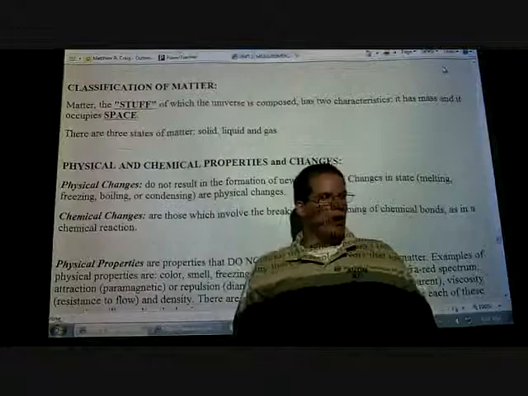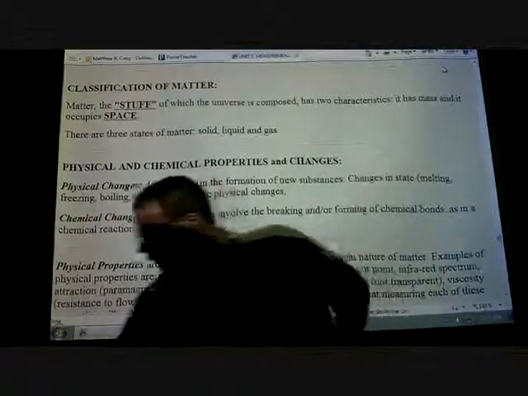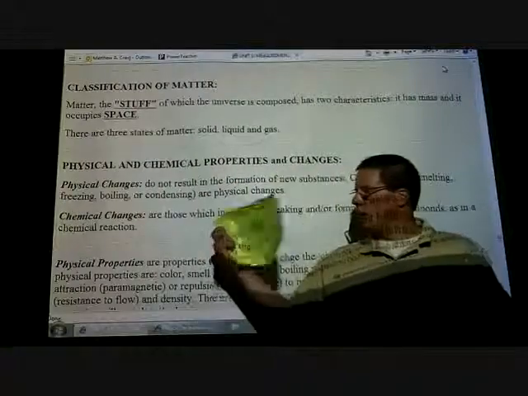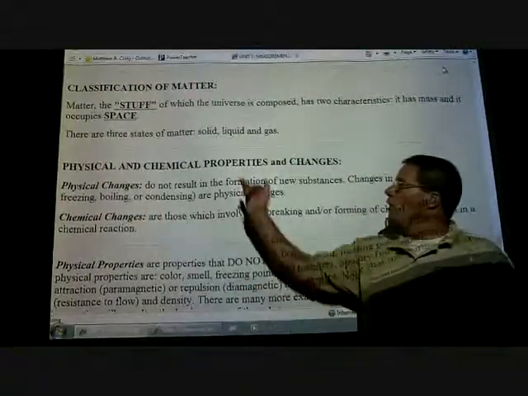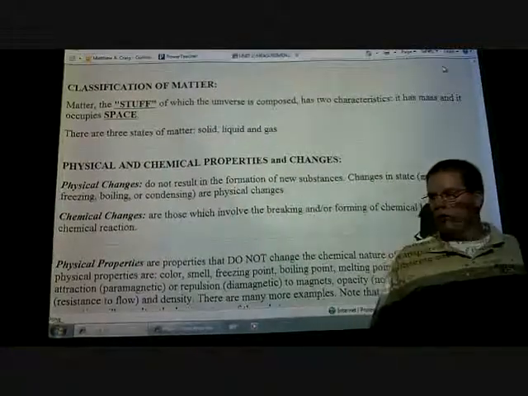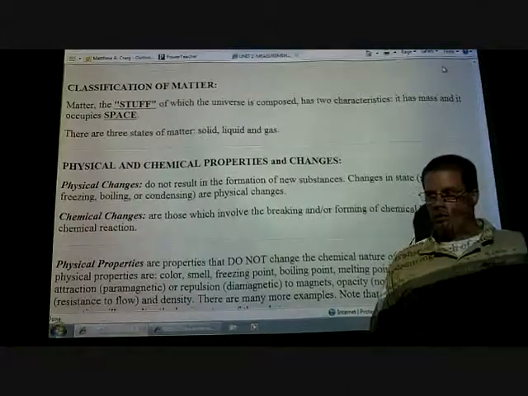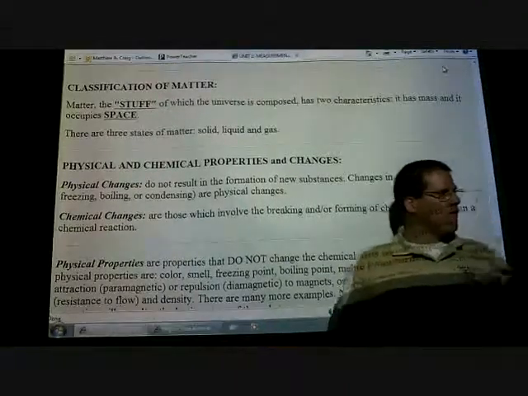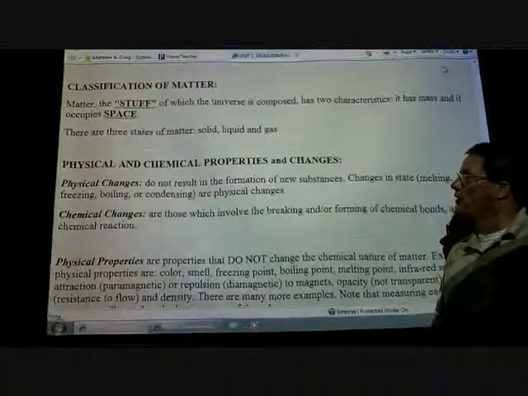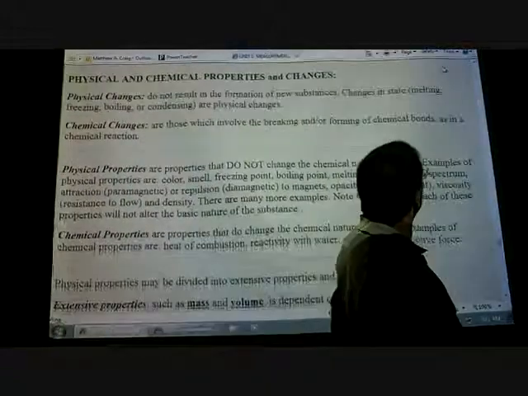There are three states of matter. Hopefully you all know this: solid, liquid, and gas. Everything on the periodic table, and this is the AP periodic table, but it's still the same thing, everything on that periodic table can exist as either a solid, liquid, or gas. It just depends on how much heat is present. Hopefully we'll never get to that vapor stage or that gas stage. If it does, well, it was nice knowing you.